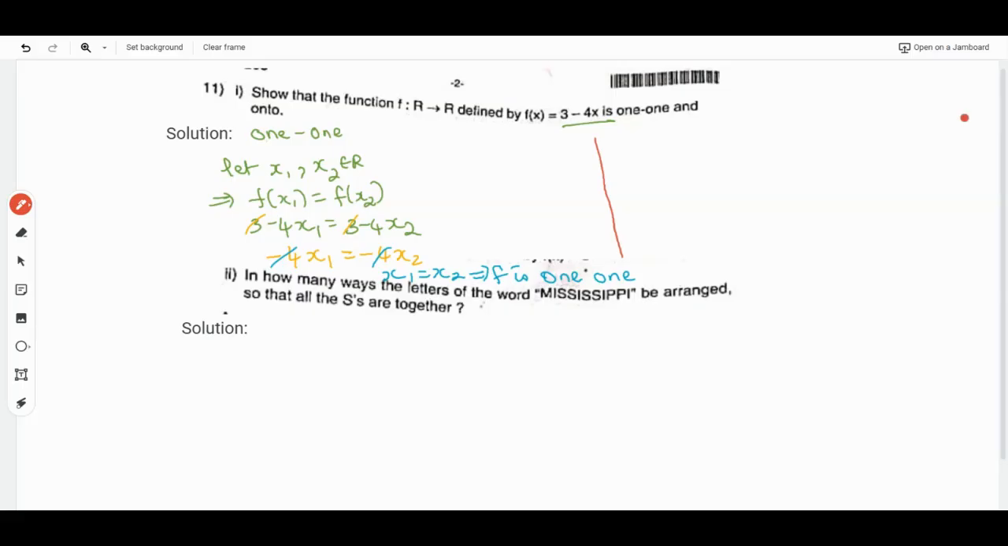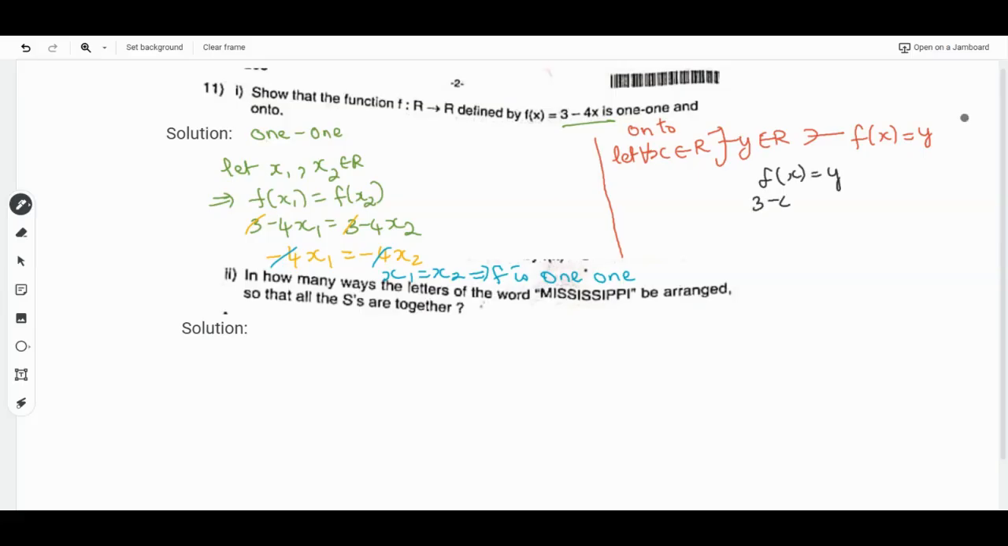Then we shall prove that f is onto. How to prove onto? We state that for all x belongs to R, there exists y belongs to R such that f of x equals y. So now what is the f of x value? We have f of x equals y.